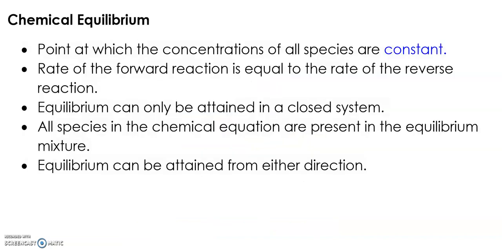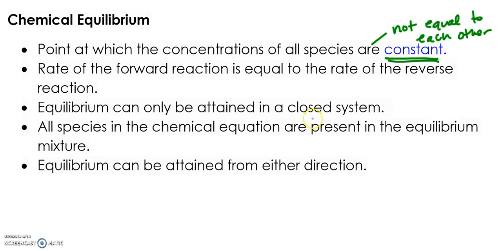All right, so some characteristics of equilibrium. This is the point at which the concentrations of all species are constant. And a key thing with this is that they're not equal to each other. They're constant, meaning they're staying the same, their concentrations are not changing, but they don't necessarily need to be equal to each other. The rate of the forward reaction is equal to the rate of the reverse reaction, right? So the same speed, either way.